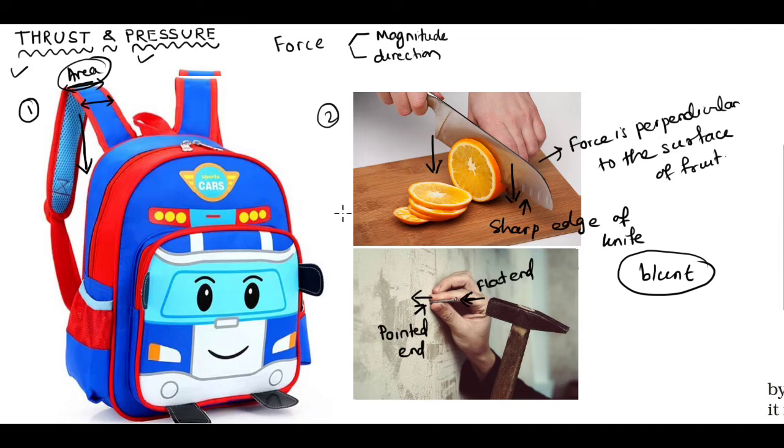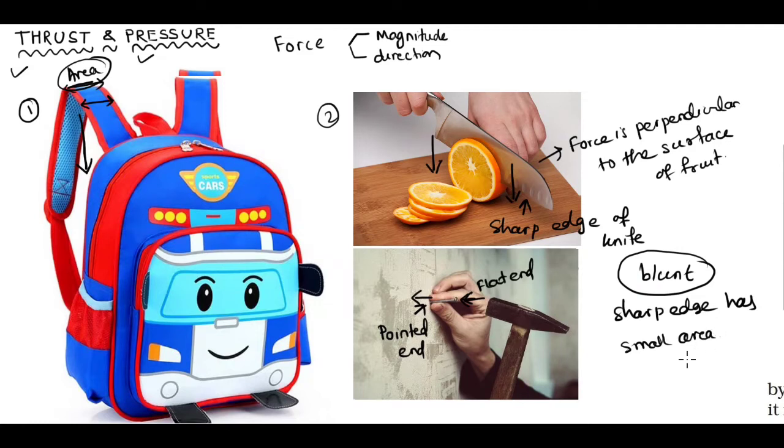Similarly, if you look at this second example, when you are cutting the vegetable or the fruit, if the knife's edge is sharp, then the sharp edge of the knife has a small area.